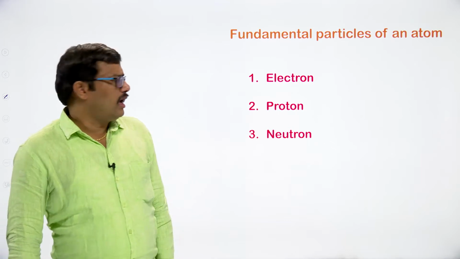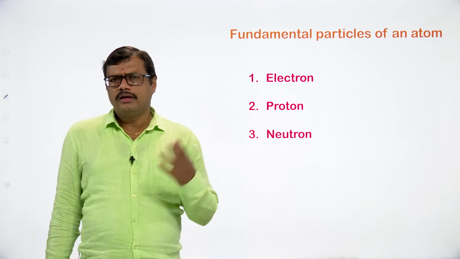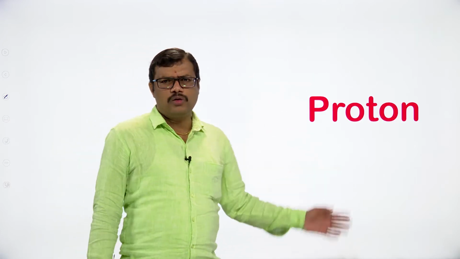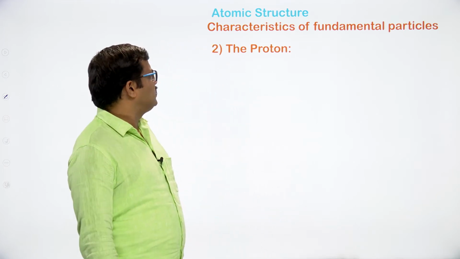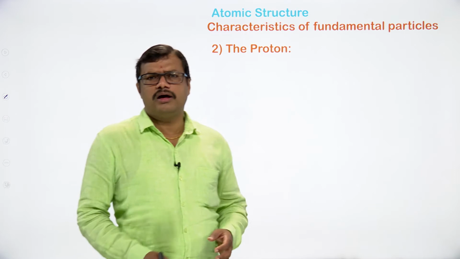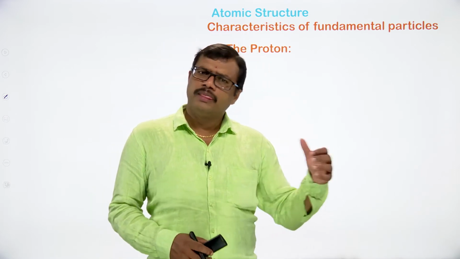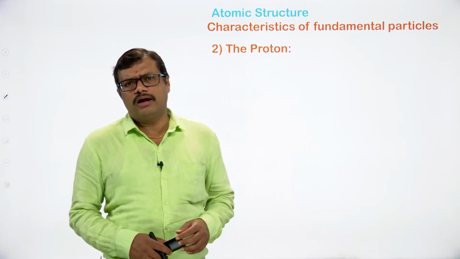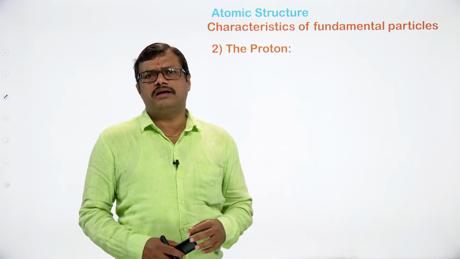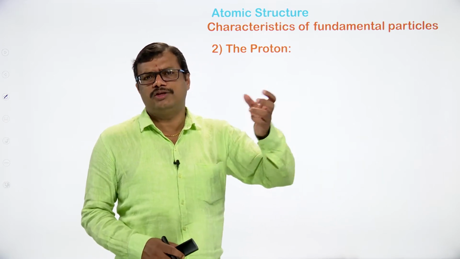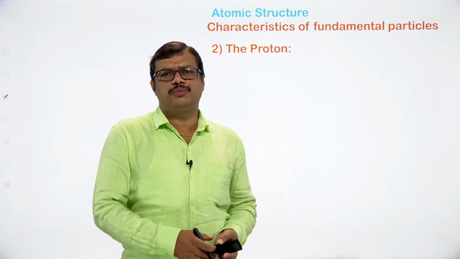As we have discussed, atom consists of three fundamental particles: electron, proton and neutron. In the last class we have discussed about the electron. Now let us focus on the proton. The electron discovery took place in the cathode ray discharge tube experiment, and in the same way the protons were also discovered in the same experiment. The scientists thought that when there is a negatively charged particle present in an atom, in the gas, automatically there must be some positively charged species also.